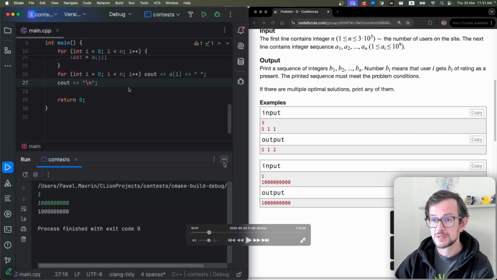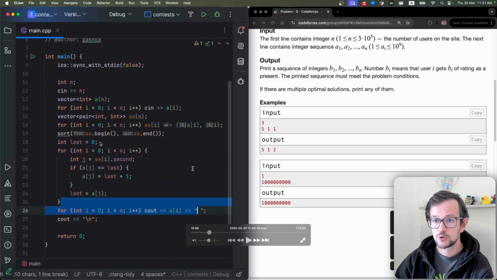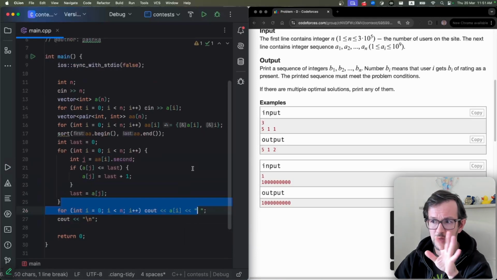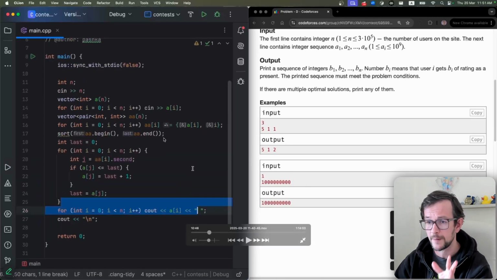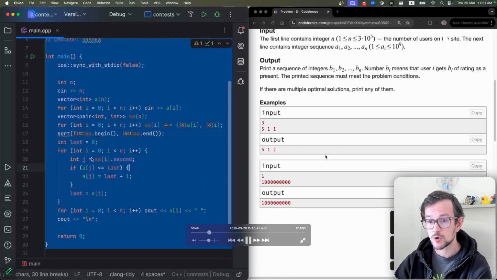So to do this, I need to sort my array first. Again, I do it in the same way as in the previous problem. I make an array of pairs because I need to keep indices, I need to keep in which order these were in the initial array. So I make this array of pairs, sorted. Now I know all the elements in sorted order. So I go from left to right. Remember the last element. If my element is less or equal to the last element, I make it equal to the last element plus 1. That's it. So this approach works in n log n time because of the sorting.